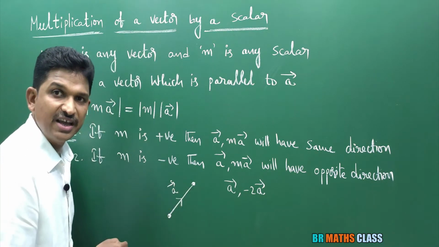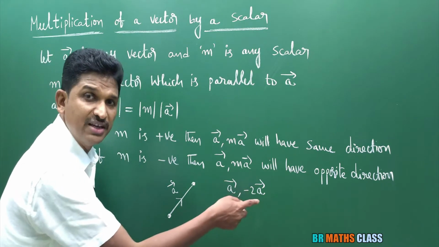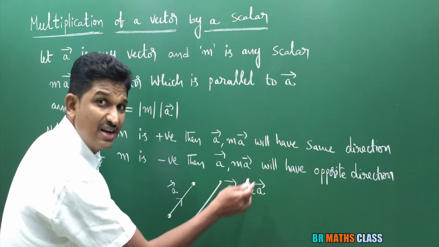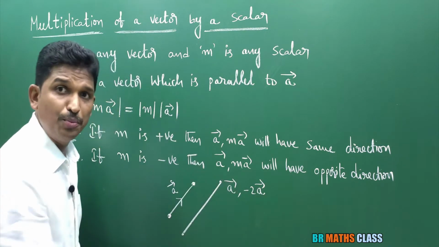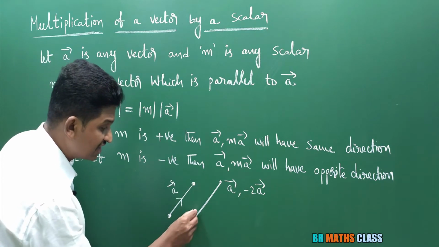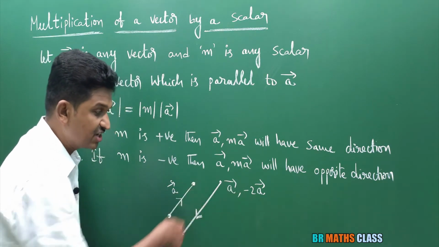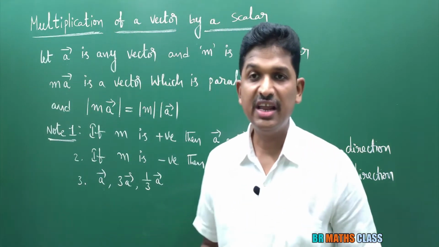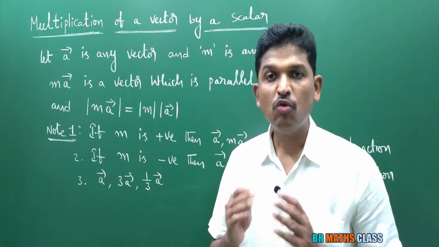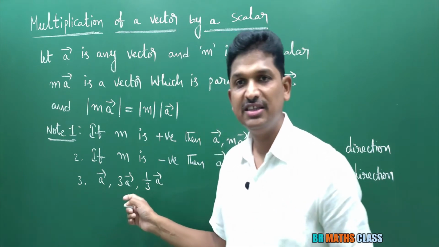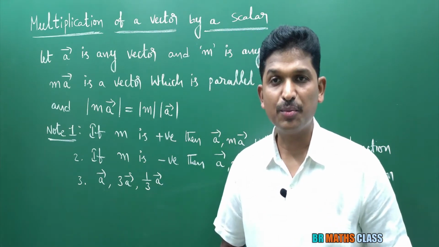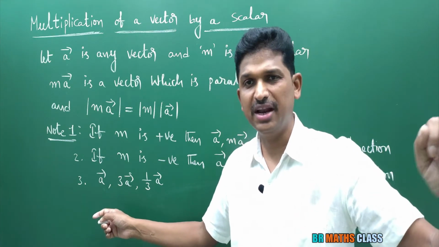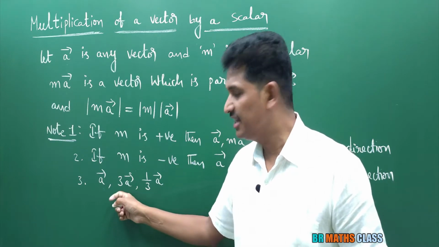Suppose this is the vector a bar. The difference between a bar and minus 2a bar is their magnitude. And the direction of minus 2a bar is exactly opposite to a bar. A bar is in this direction, minus 2a bar will be in this direction. To understand these things more clearly, I am considering one more point. What do you know about a bar, 3a bar, 1 by 3 a bar? Suppose a bar is a vector with some direction. What is 3a bar? Here 3 is positive.